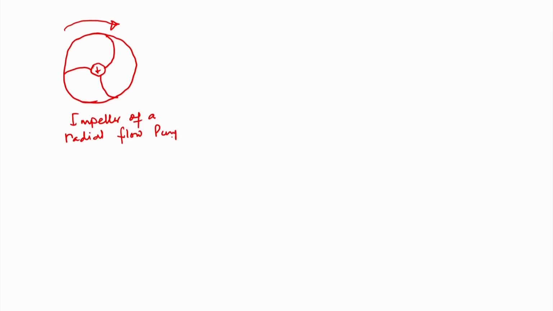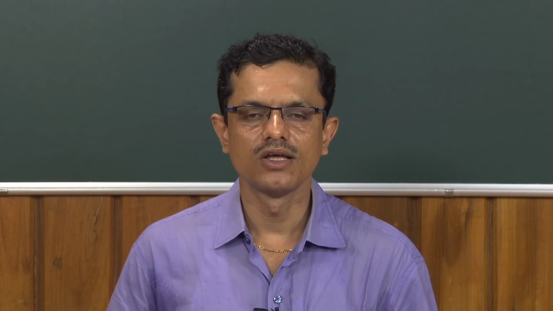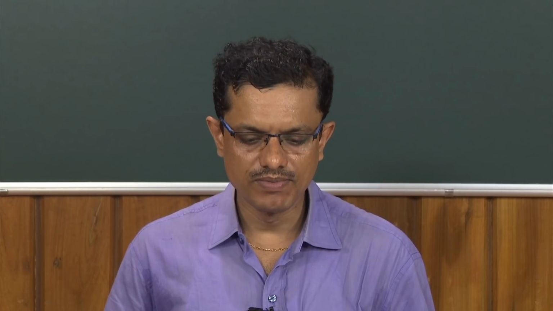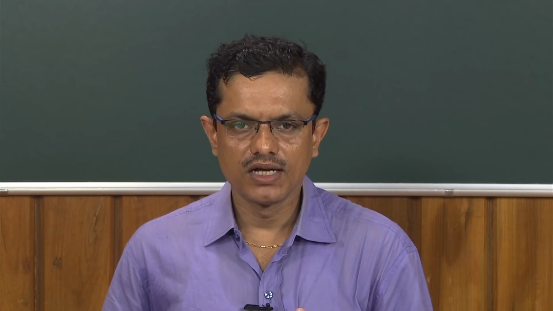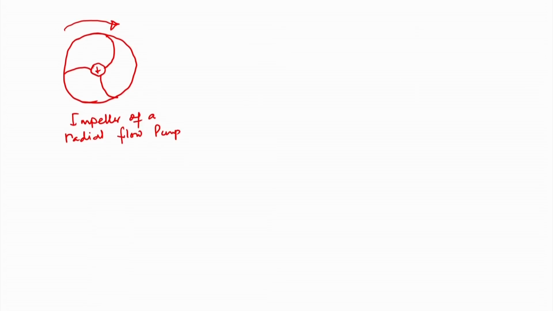We will discuss velocity triangles for all the pumps, axial flow pumps as well as mixed flow pumps. Before I go on to discuss the Euler equation of turbo machines, which gives us an idea about the head generated by the pump, I will briefly discuss the velocity triangles. So, this is an impeller of a radial flow pump. As I said, here the direction of fluid flow is radially outward, that is, perpendicular to the axis of the machine.